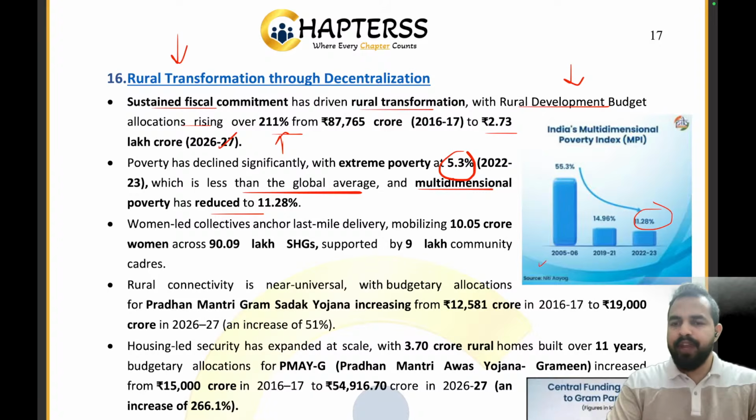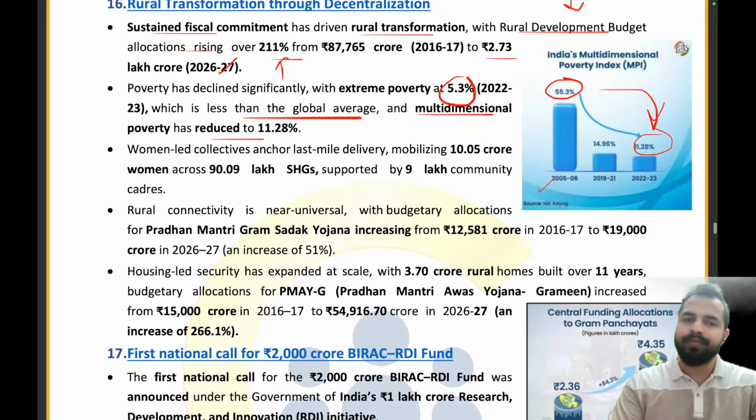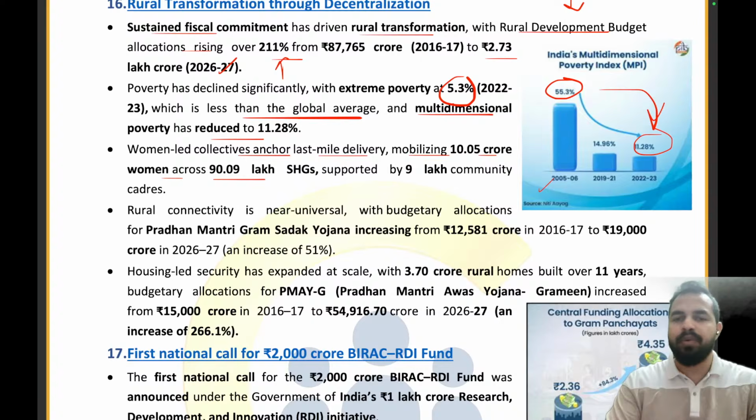You can see that in 2005-6, according to the Niti Aayog data, the multidimensional poverty in our country was 55.3%. Now it has reduced to 11.28% in 2022-23. The women-led collective anchors last mile delivery, mobilizing 10.05 crore women across 90.09 lakh self-help groups supported by 9 lakh community cadres. So we are also working on the women-led collective anchors, right? So that we can ensure the last mile delivery.